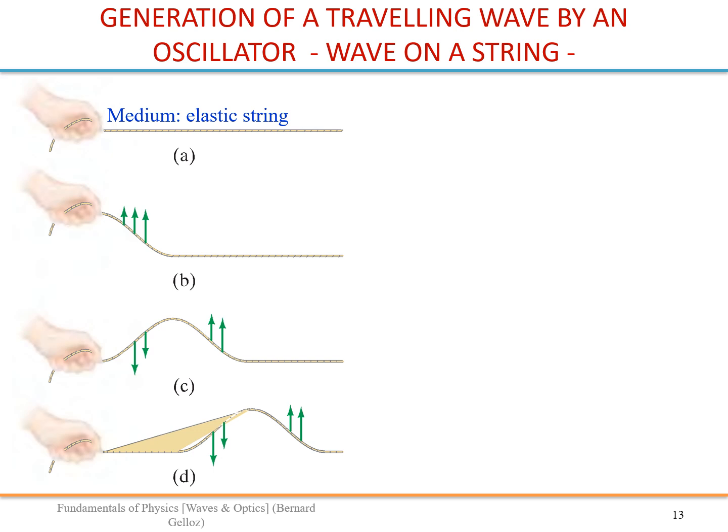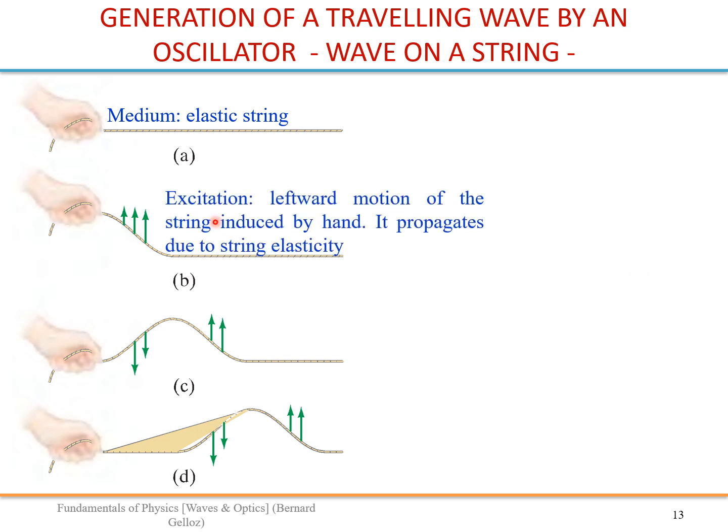Alright, so now we just summarize what we have seen in the demonstration, in the animation. So we have a rope, which is an elastic medium. So when you just move it up with your hand, you create an excitation. So imagine the page is horizontal, so it would be a leftward excitation here. And it propagates due to the string elasticity, like that.